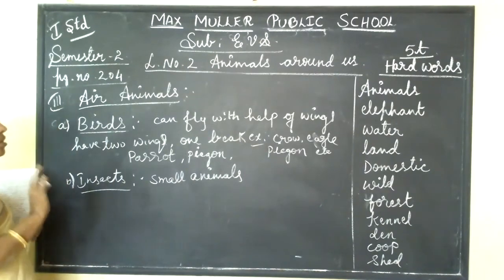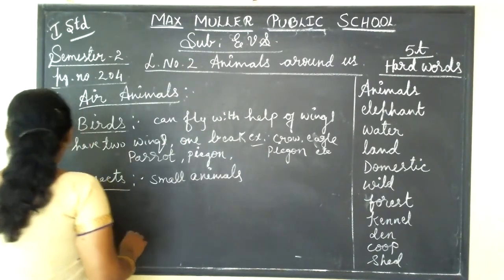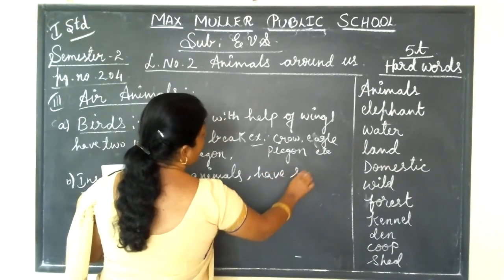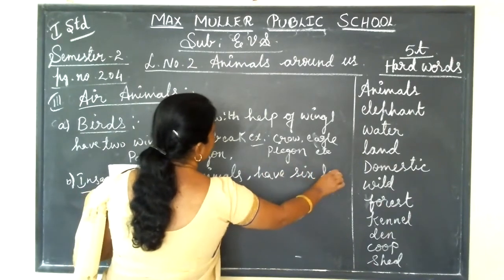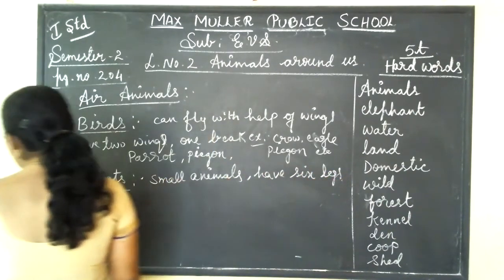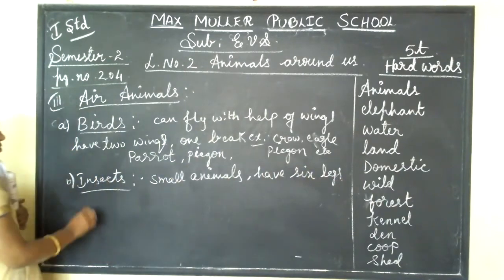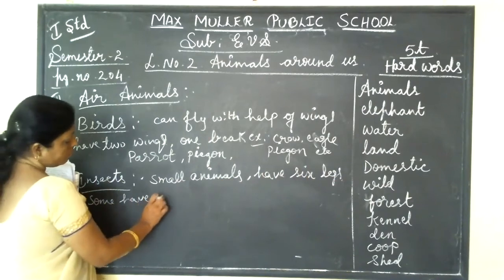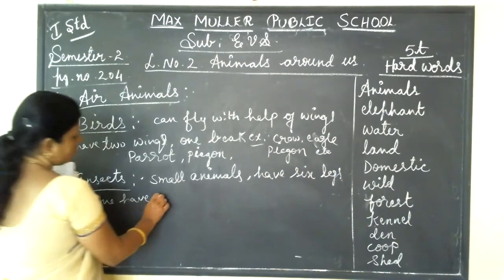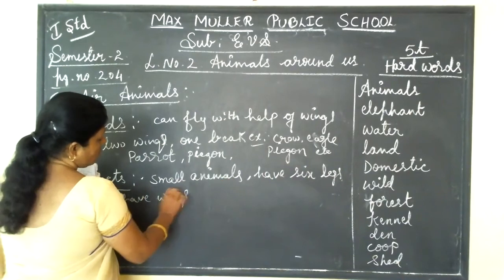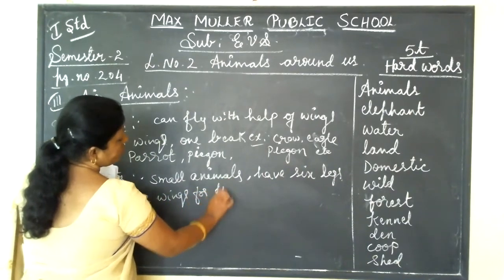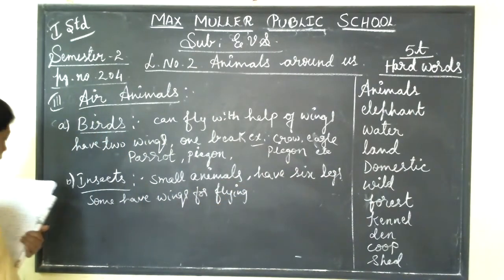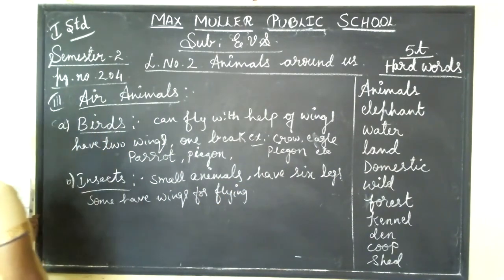See, insects are very small animals and they have 6 legs and some of them have wings for flying. So we can find them everywhere.